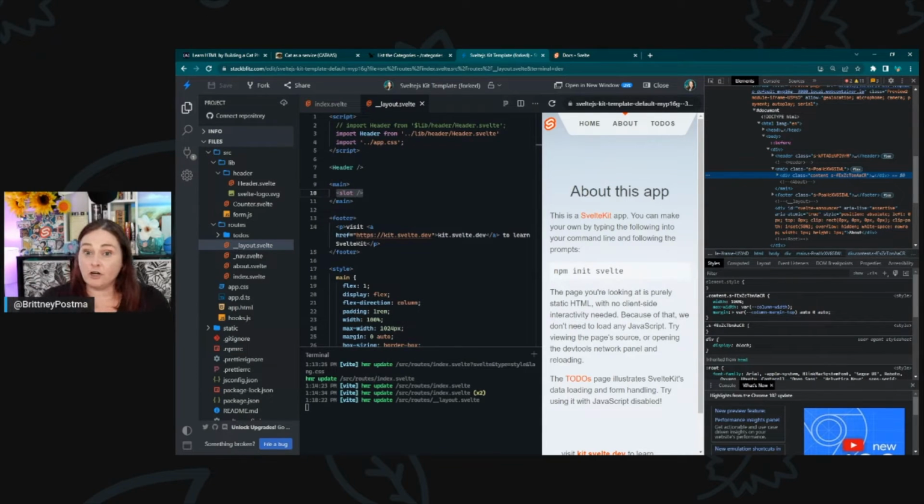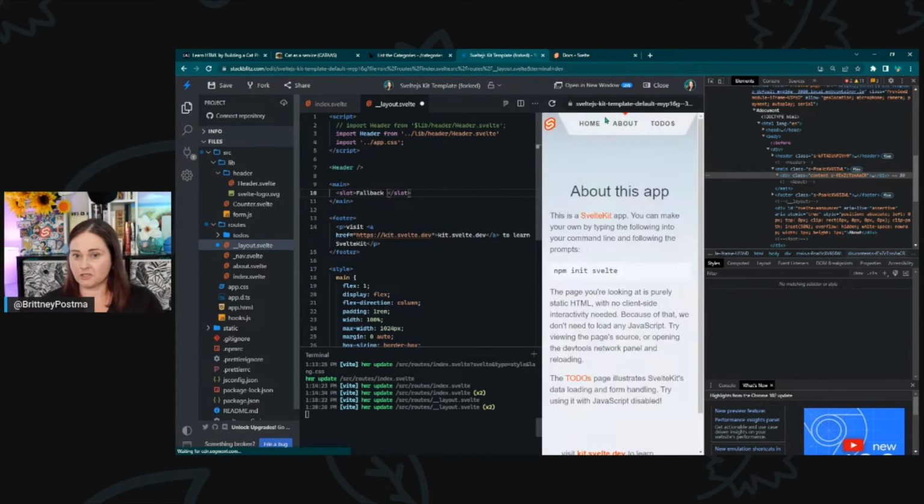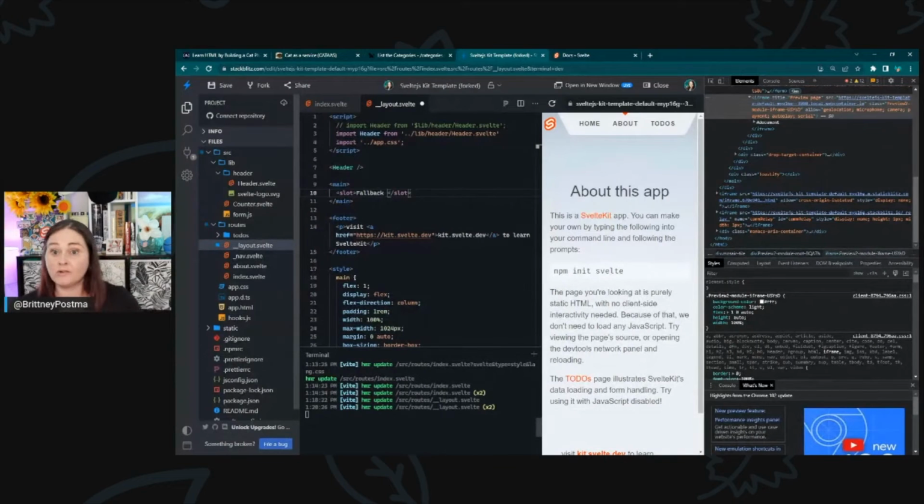Slots can have a fallback added inside of them, so they don't have to be automatically closed like this. You could have a fallback placed here, fallback code, and then you just close that. Or they can be named also. So you can give them names in a component that needs to have different types of content, and then you would use slot equals that name as a prop, which we will talk about in just a minute.